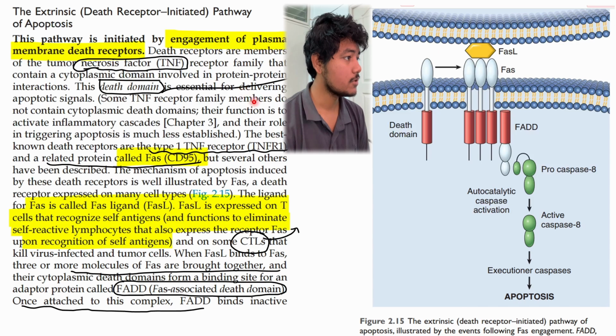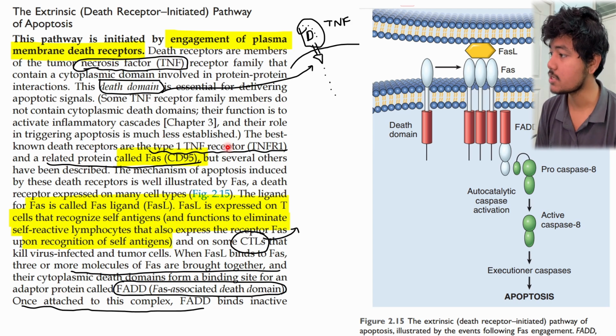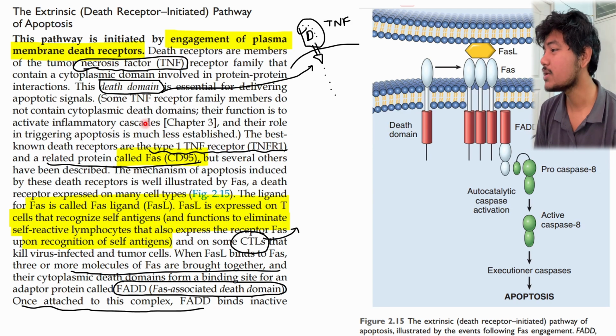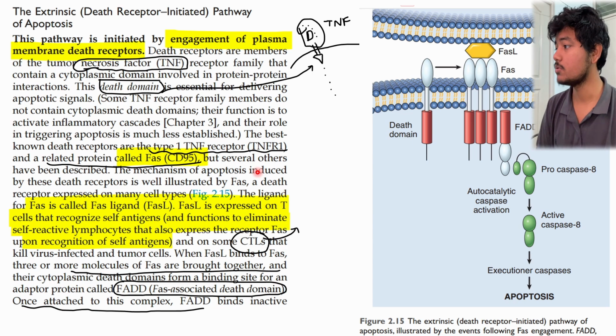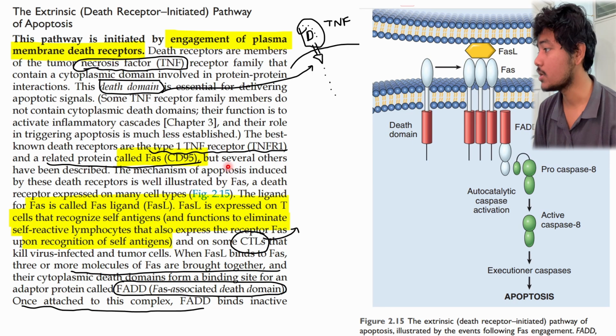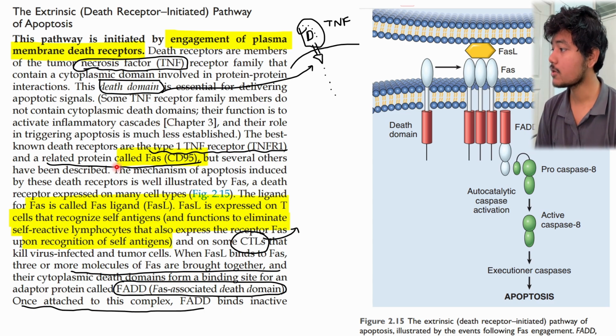So as you can see here, we'll read. This death domain is essential for delivering apoptotic signals. Some tumor necrosis factor receptor family members do not contain cytoplasmic death domains. Their function is to activate the inflammatory cascade, and their role in triggering apoptosis is much less established. So there are certain cells which do not have this death domain; instead, they have an inflammatory cascade. Inflammation is a whole new topic, it might take a one hour lecture. It is a 10 marker in MBBS, so that is a different topic.